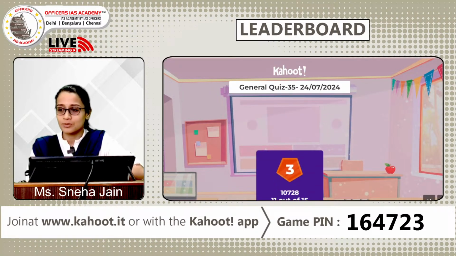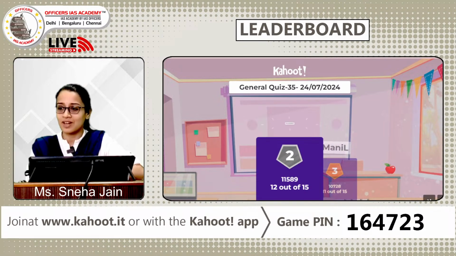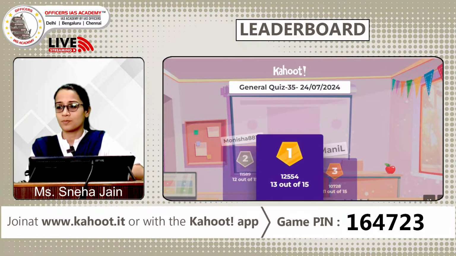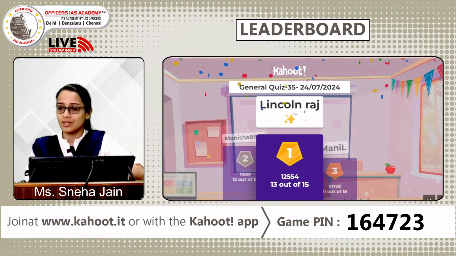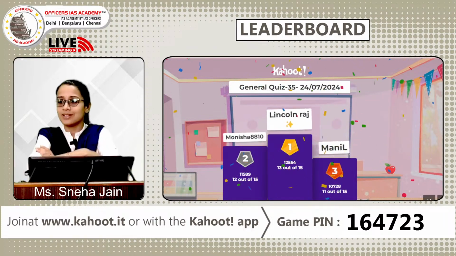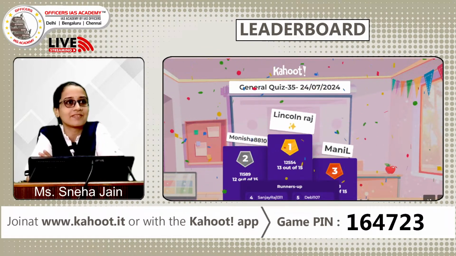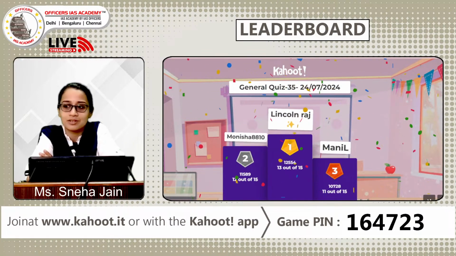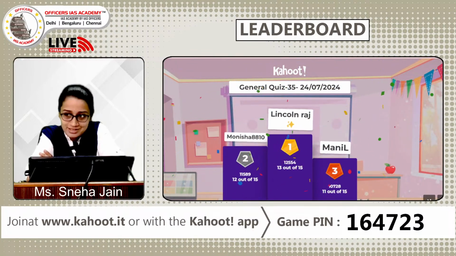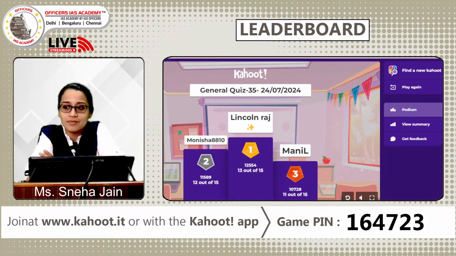So here we come to the end of today's quiz. Top 3 place, Manil, congratulations. Monisha top 2, and top 1 is Lincoln, beautiful. I would like to mention all 3 represent 3 different categories. Lincoln is that player who has consistently played very well throughout, right from the beginning. So congratulations, keep the spirit. Monisha, I think initially was probably not even in the top 5, but she had her motivation level high and she made it to the top 2.